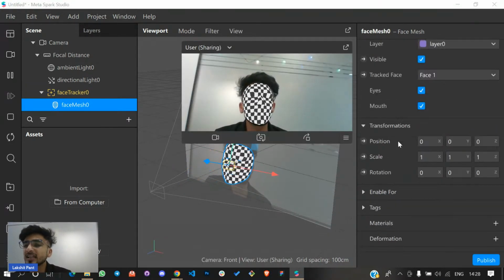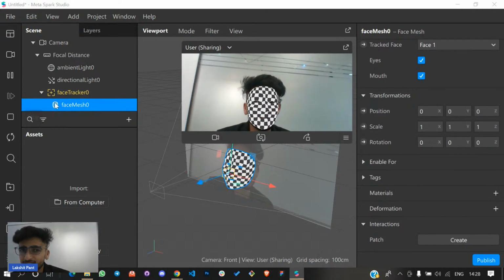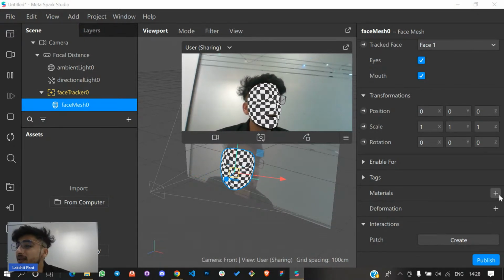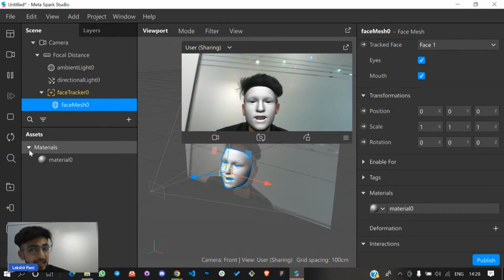Now I'll give a material to it. How can I give the material? You have to first click on your face mesh, and then in the right-hand side of your screen, you can see this materials option. I have to add a material, so there is a plus option. Plus means adding. I'll click on this plus option, and you can see a material is being added.